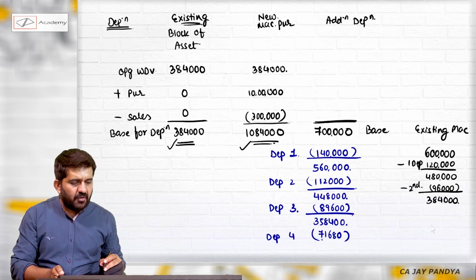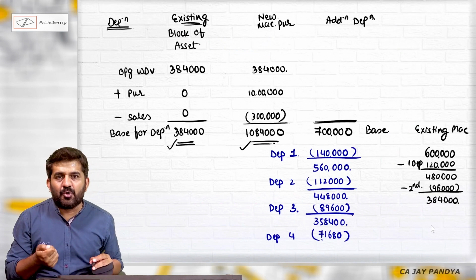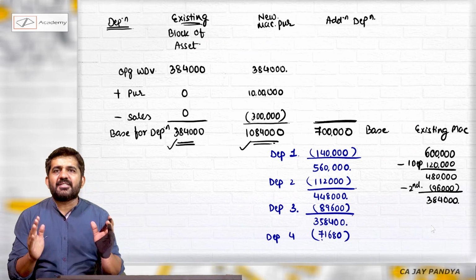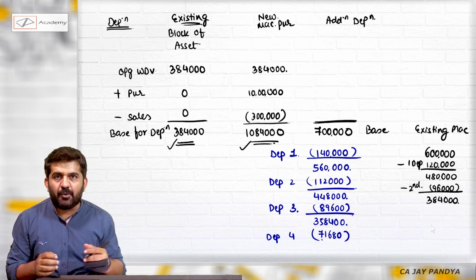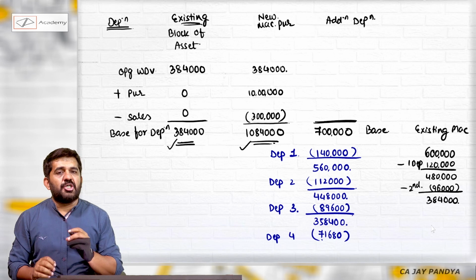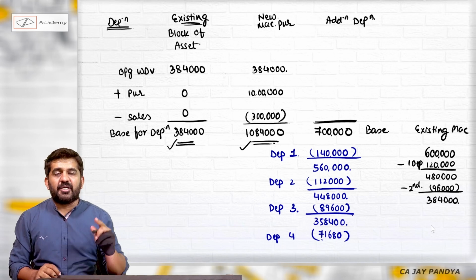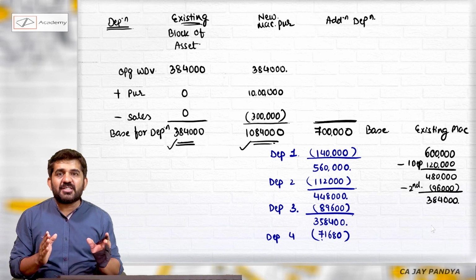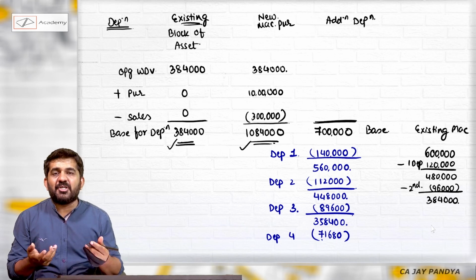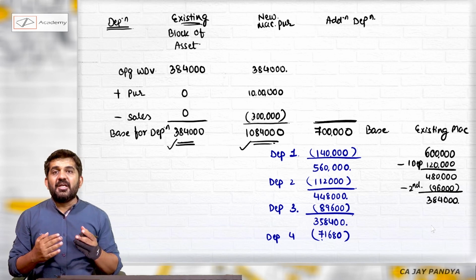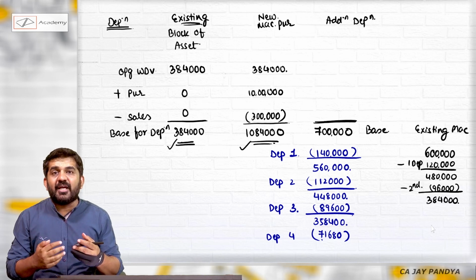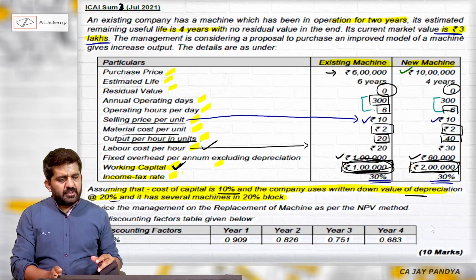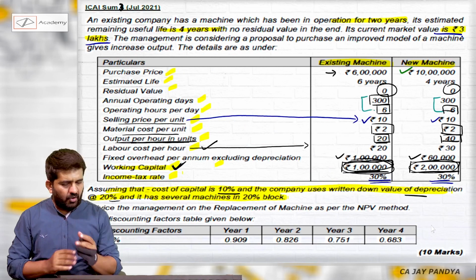Excellent question. Working capital is a good point. Depreciation is a good point. The whole concept of replacement is an excellent point. Depreciation, excellent point. It is covering some idea of your income tax. Also, you need not find out the base for depreciation by block of asset. You need to find out the base for finding out additional depreciation. Excellent question. Sum number 3, July 2021, of 10 marks.